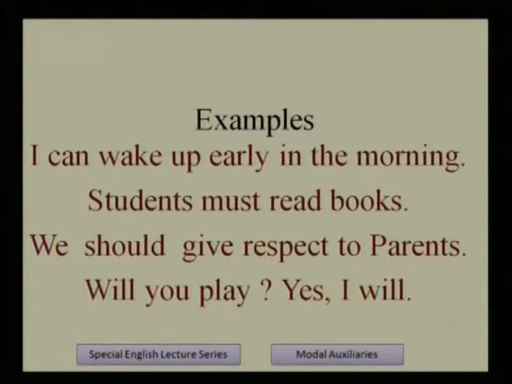If we observe these sentences, in sentence number 1, I can wake up early in the morning, wake is a principal verb and can is a modal verb. If we do not use wake, then the meaning is not clear. So wake is necessary. Alone we cannot use can.